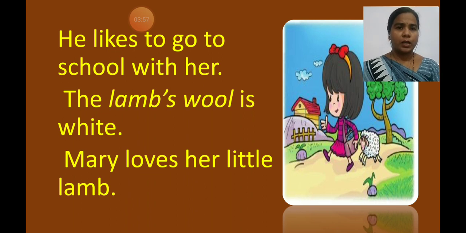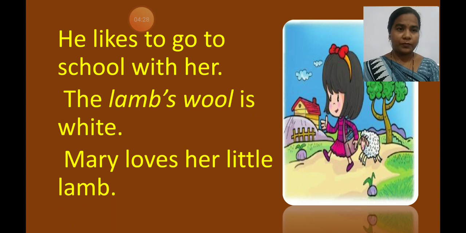Children, he likes to go to school with her. Here, he means who, children? He means the lamb. As we learned in our previous video, lesson number 5, about he or she, he is used for a male animal.